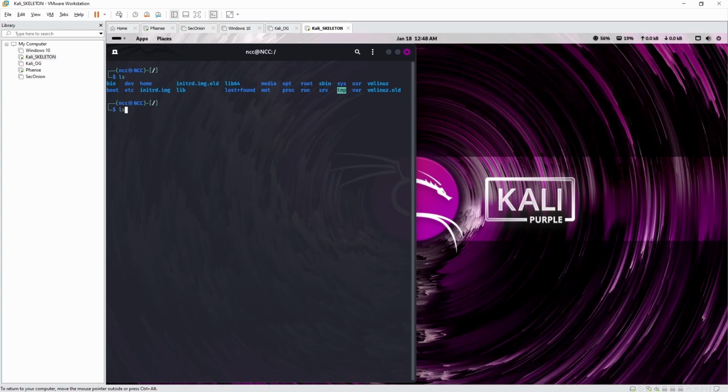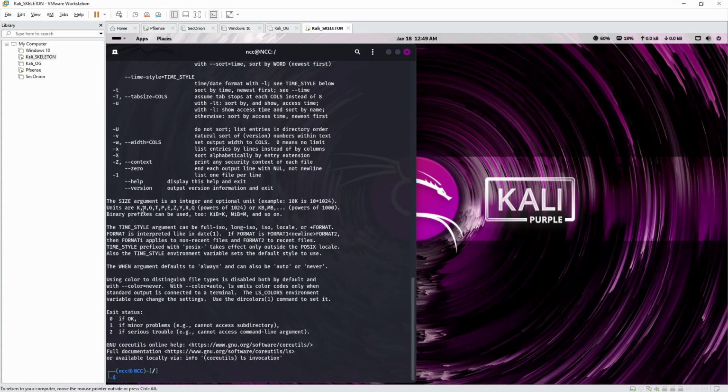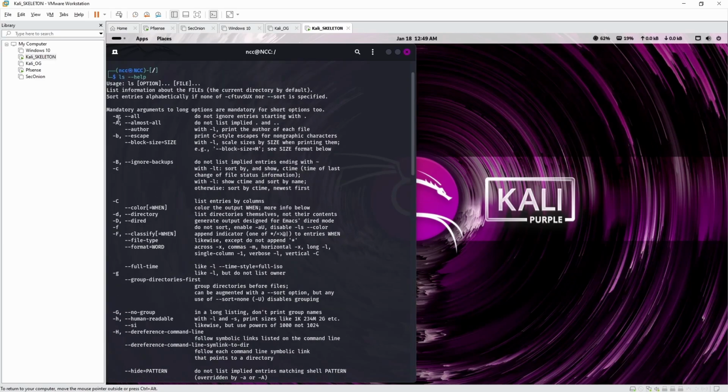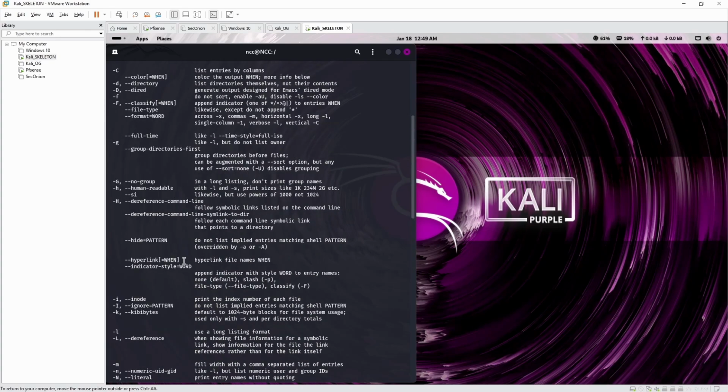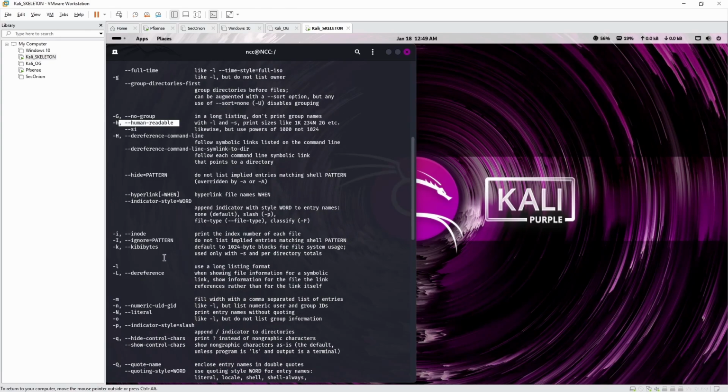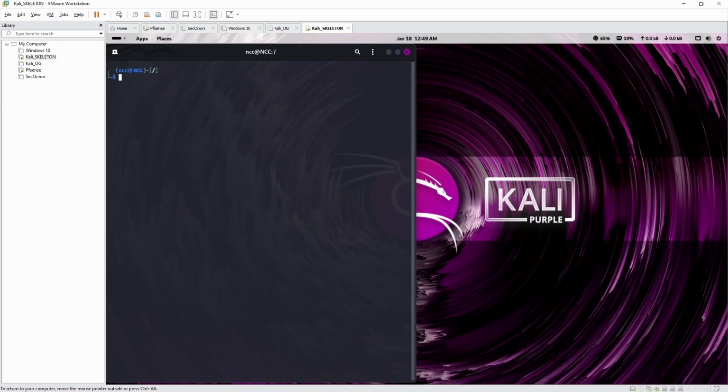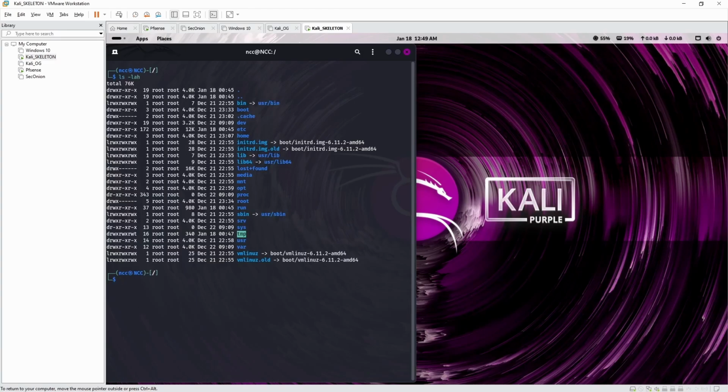Whenever using any commands, we can use help. And as you can see, help actually talks about help. It's just a manual for all the handy switches. The one I use is A, which lists everything. Dot means it's hidden. If you don't have A, it won't show you stuff with the dot. So A is pretty handy. And I use L and H, human readable and long listing format. Clear, ls -lah, and that's what you get. Pretty straightforward. You get your permissions, users, size, date, and the name.